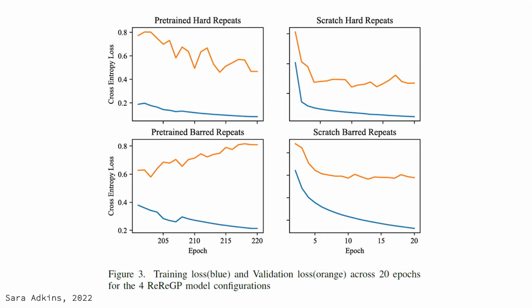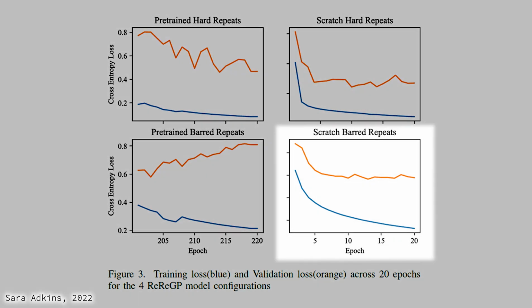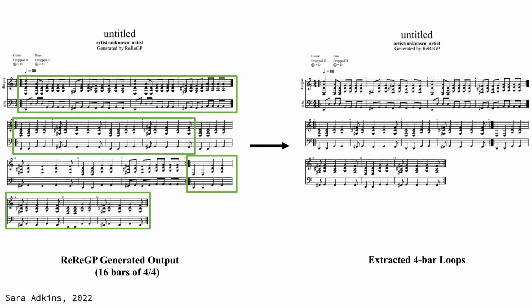We experimented with various training configurations for ReReGP, but found the best results training from scratch on the loop dataset with 15% dropout. We used the same pop music Transformer XL architecture presented in the original DadaGP paper and a cross-entropy loss function. ReReGP is designed to allow for configurable duration and time signature during inference. We then post-process the generated output with the same loop extraction algorithm used during training.